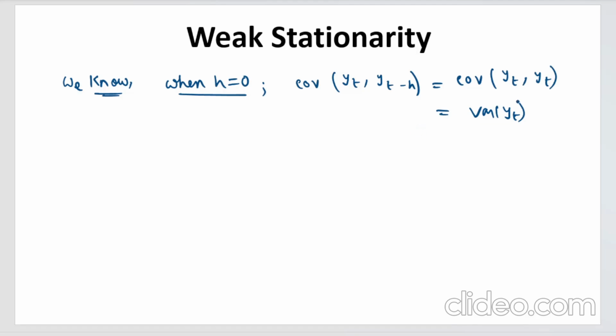This I hope you know. It simply comes from the formula of covariance. So expectation of yt minus expectation yt into yt minus expectation yt, so this is basically expectation of yt minus expectation yt whole square, which is nothing but the variance.